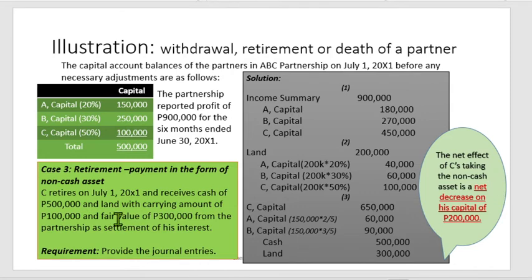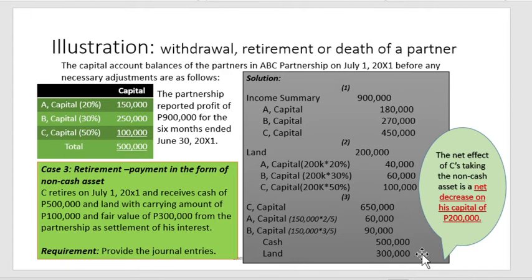Ang sabi kasi dito, yung non-cash item ay carrying amount 100, fair value 300,000. So, nung ni-revalue siya dito, nadagdagan si C ng 100,000, di ba? Pero, dahil sa kanya ring ibibigay yung mismong land na ang amount ay 300,000, what is the effect on the capital of C?